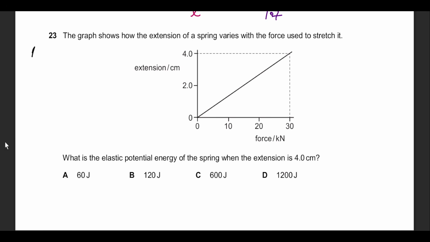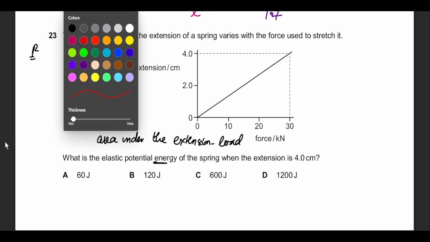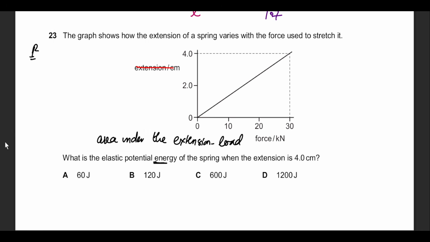Question number 23 is again a repeated question. He says the extension varies. How much elastic potential energy is in there? It is always going to be the area under the extension-load graph. That's important because in some questions they will give you the length instead of extension. When it's about length, we can't use this logic.